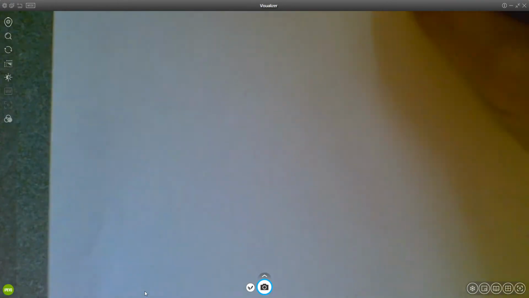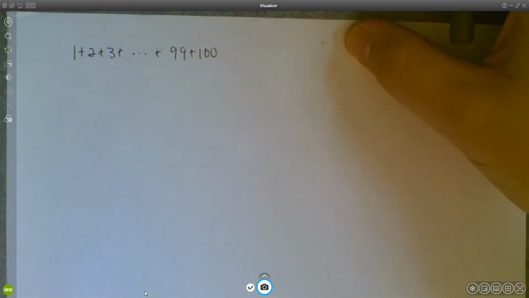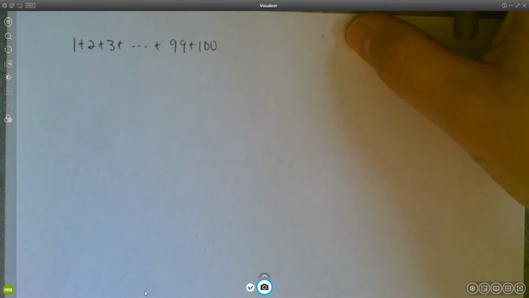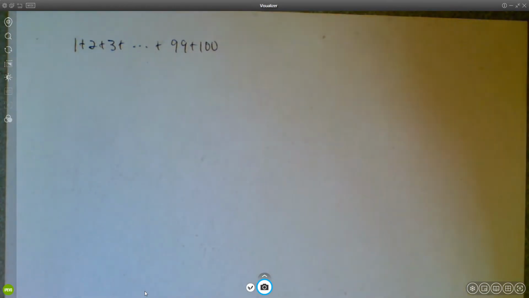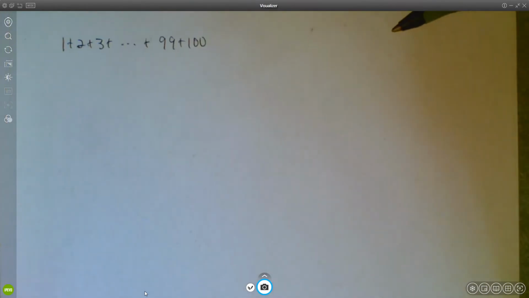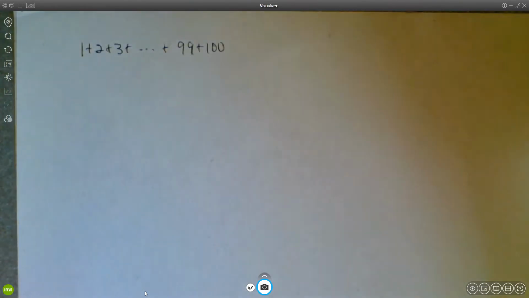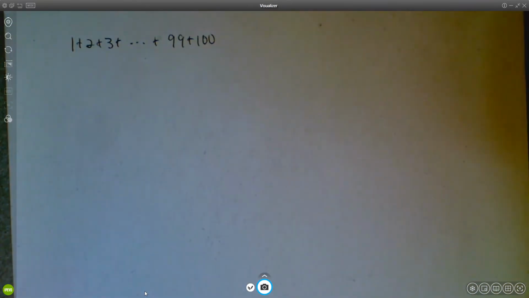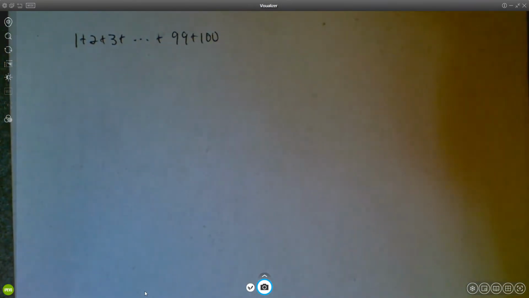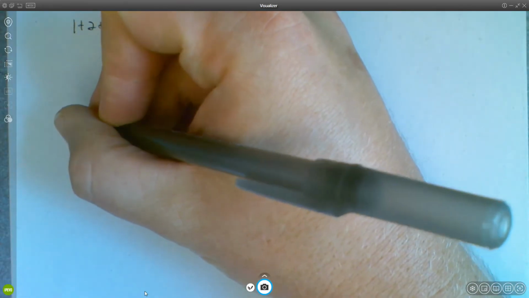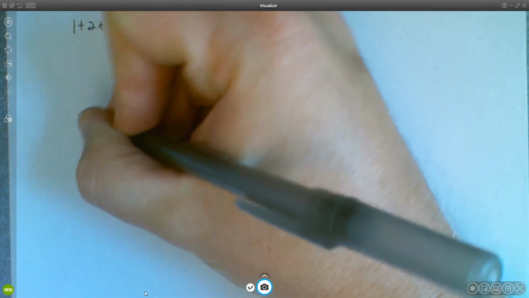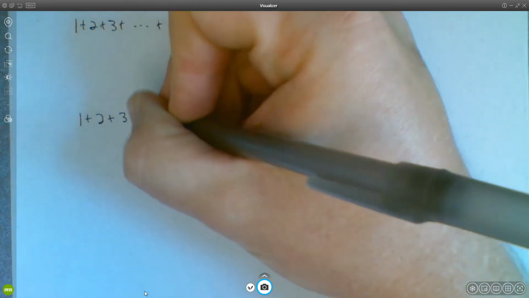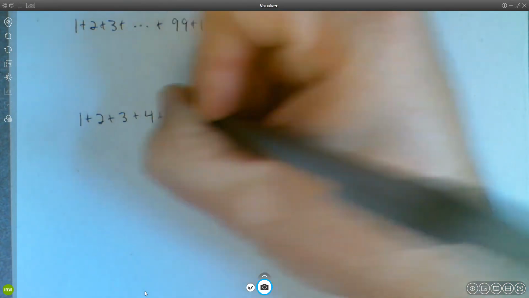That's not exactly the way that Gauss thought of it, according to legend, right? So according to legend, Gauss's idea was a little bit different from this. And to briefly introduce you to Gauss's reasoning, we're going to call this Gauss's method for finding this sum. So to briefly introduce you to Gauss's method, I actually want to start with maybe a smaller sum. So let's do the numbers 1 through 6.